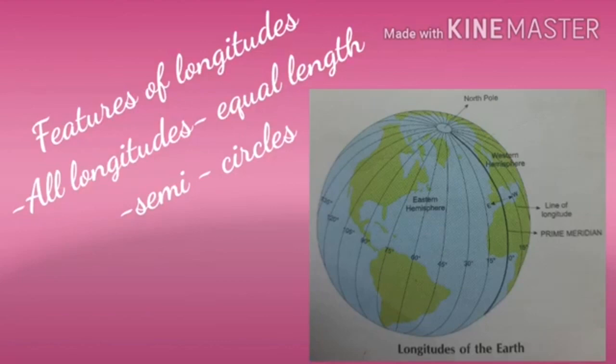Longitudes are marked as E or W. E means east, W means west. Children, 0 degree meridian is called Greenwich or prime meridian. Longitudes cross the latitudes at right angles, that is, at an angle of 90 degree.